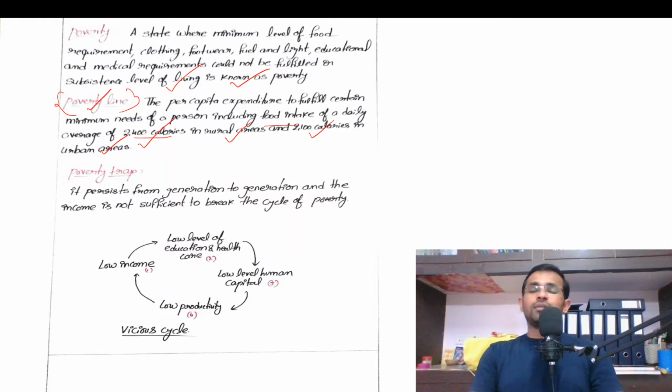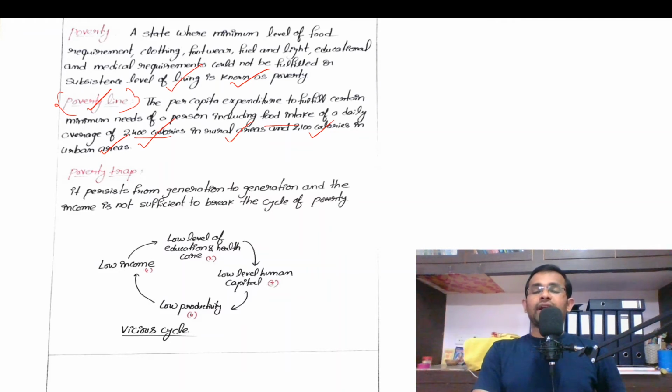So poverty line indicates the people who are unable to spend a minimum expenditure to fulfill their minimum needs. Okay. That means the daily average of the food intake should be 2,400 calories. If they are unable to meet this parameter, they come under the below poverty line.